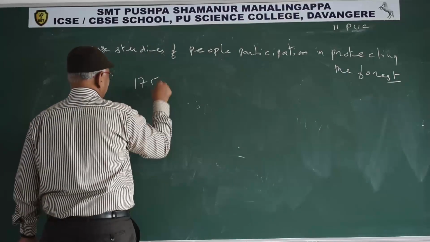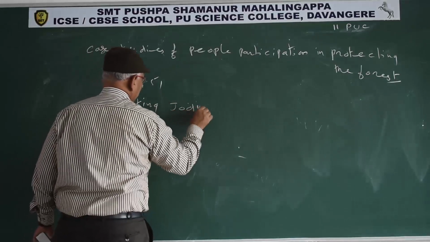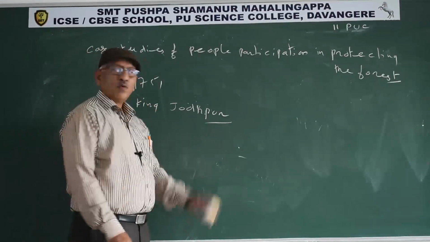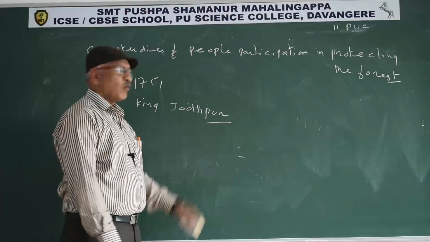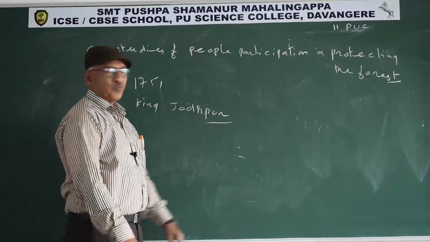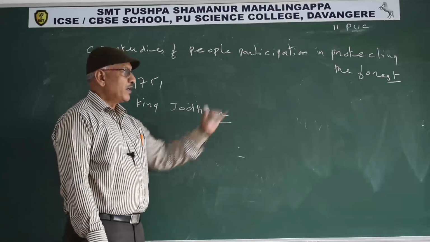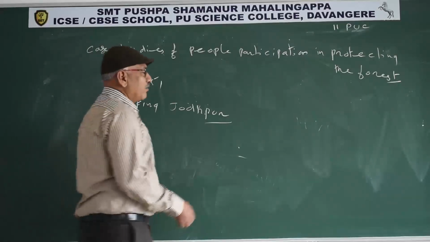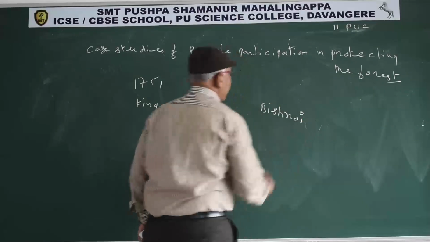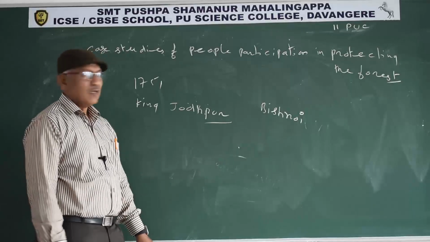In 1751, the King of Jodhpur, to construct a new palace, asked one of his ministers to provide wood. The minister and workers went to a forest near a village. They tried to cut the trees. In that village, the Bishnoi community, the Bishnoi tribe, was living.